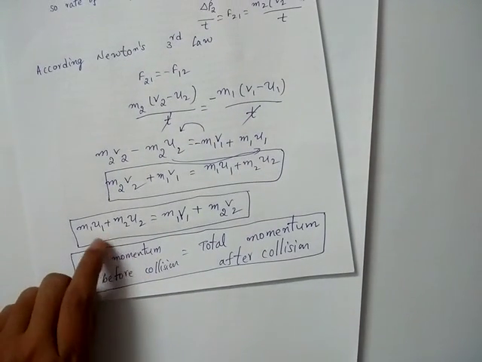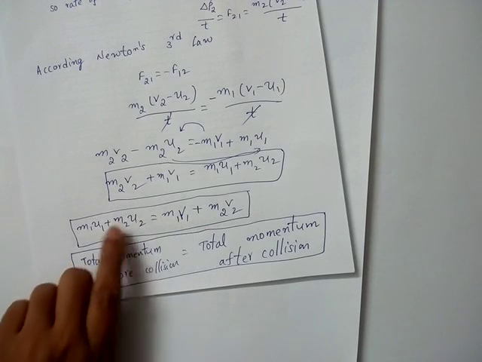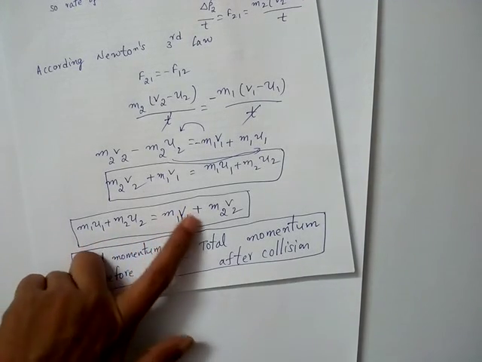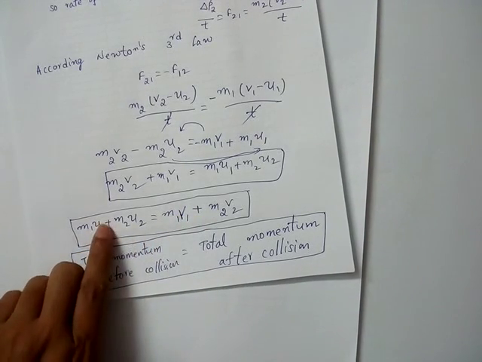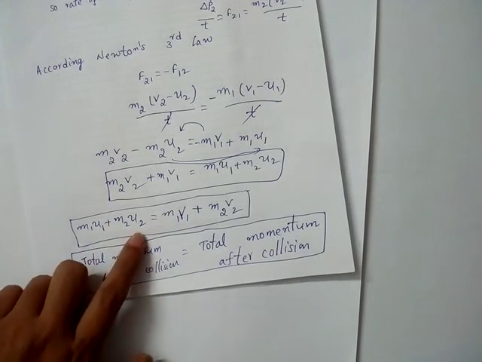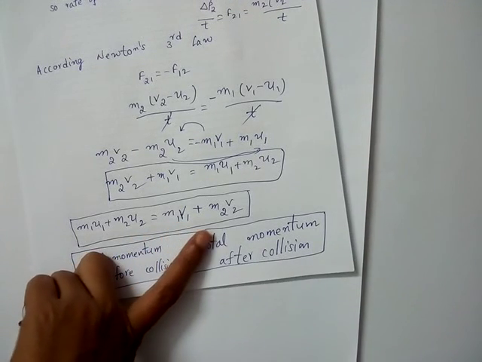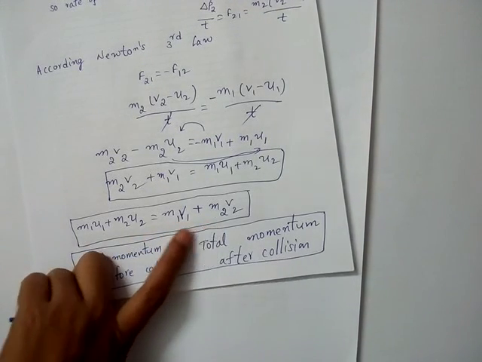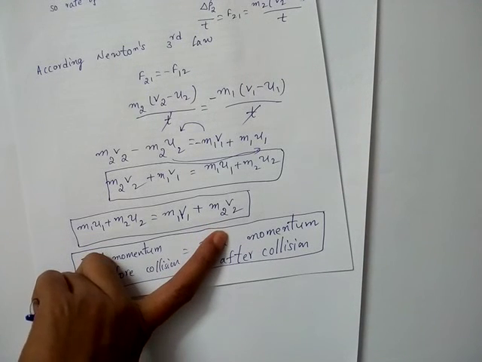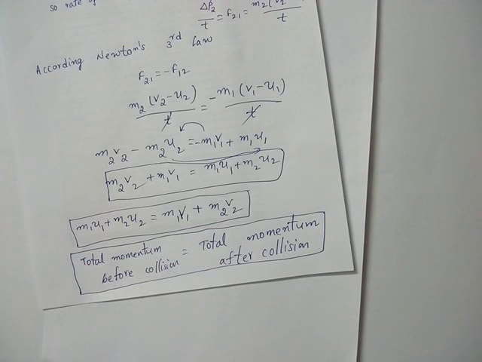They will give you the masses, any three velocities will be given and the fourth velocity they will ask you to find. Sometimes initial velocities can be given 0 and they will ask you to find one of the final velocities by giving one final velocity. So we'll solve some problems on this in the next video.